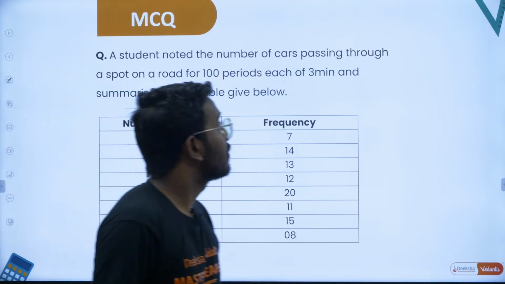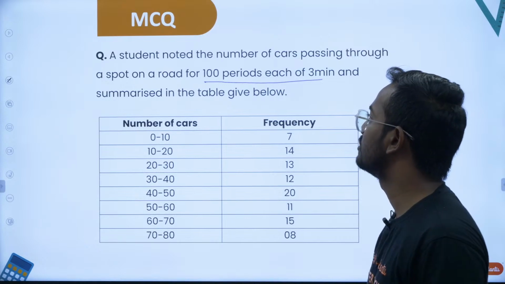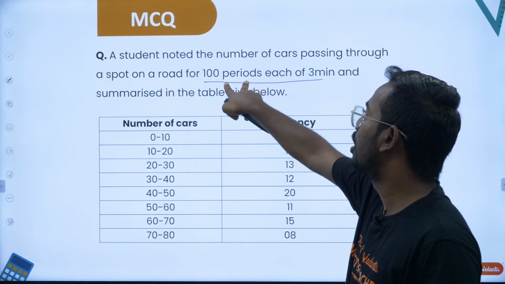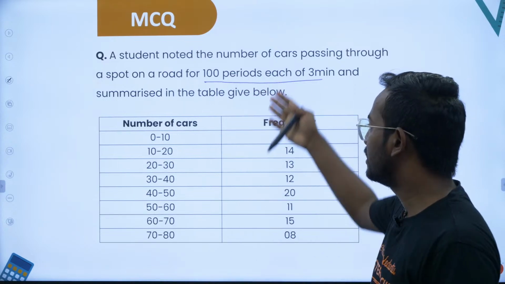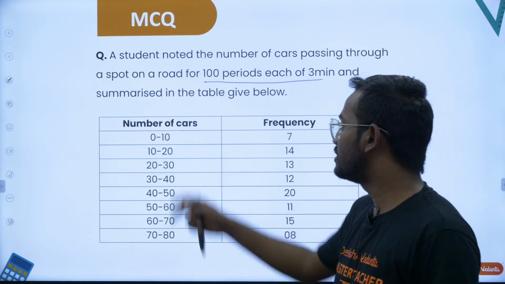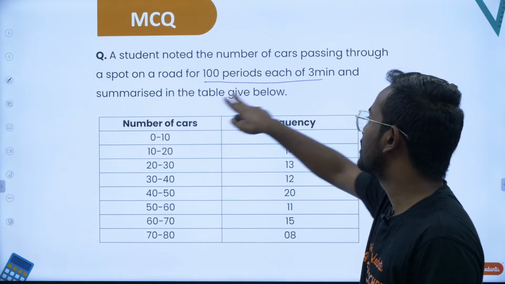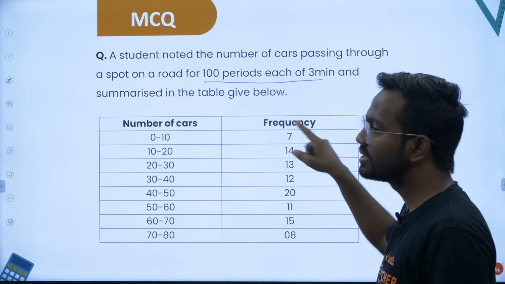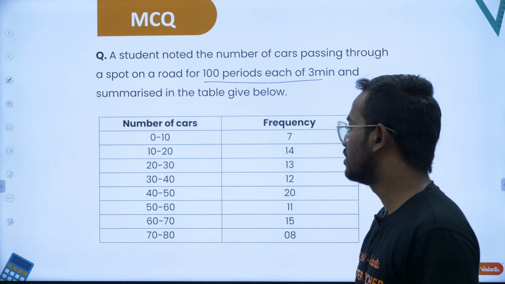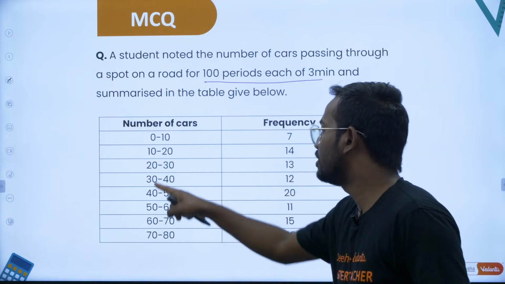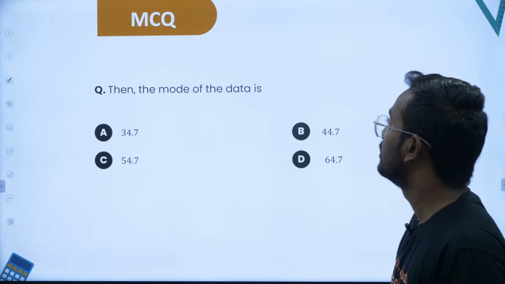A student noted the number of cars passing through a spot on a road for 100 periods, each of 3 minutes. So he has taken 3 minutes each period. How many periods has he taken? 100 times. So around 300 minutes he has observed and taken this data. He said that from 0 to 10 periods, the frequency of cars is 7. From 0 to 10 I have seen 7 cars, from 10 to 20 I have seen 14 cars, from 20 to 30 I have seen 13 cars, from 30 to 40 I have seen 12 cars and so on. So the data is something like this. Let's see the question: the mode of the data.